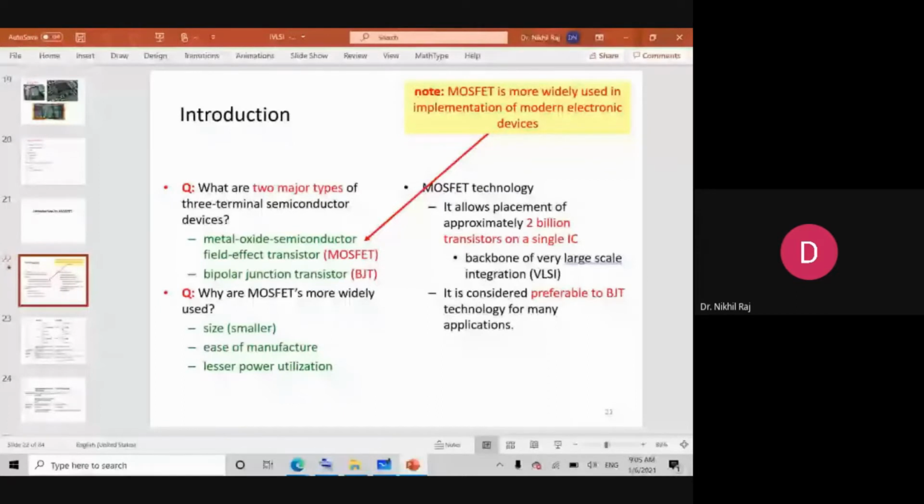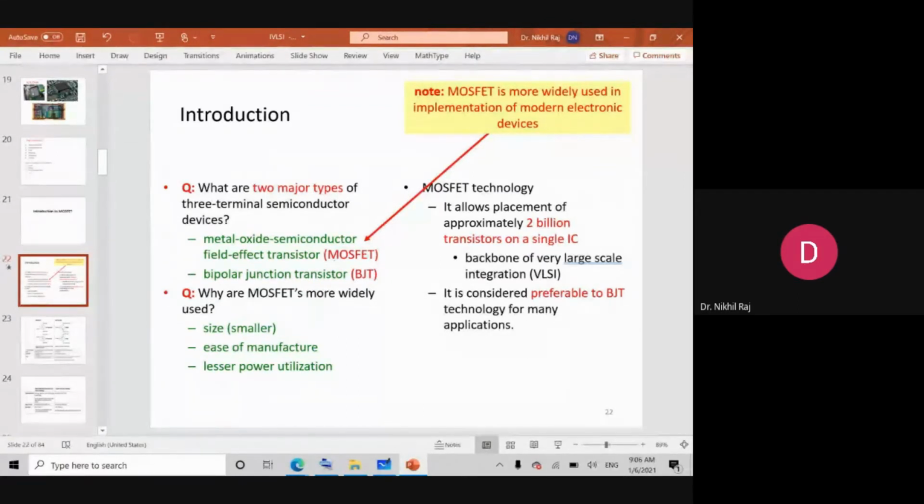One question is, what are the two major types of three terminal semiconductor devices? You must have heard the words MOSFET and BJT. These are called three terminal devices. MOSFET stands for metal oxide semiconductor field effect transistor, whereas BJT stands for bipolar junction transistor. There are a few comparisons of MOSFET with the BJT, due to which the MOSFET is preferred over BJT.